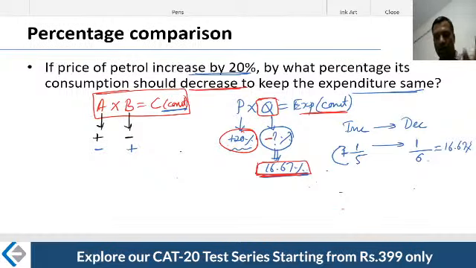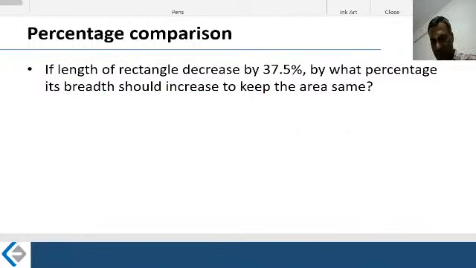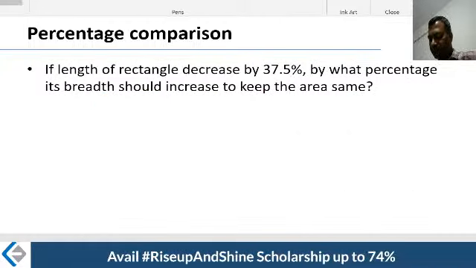Okay, let me take one more. It's very easy. Let me take one more.